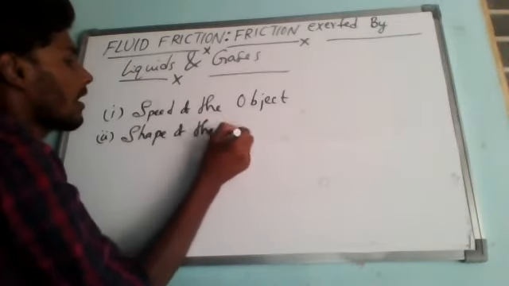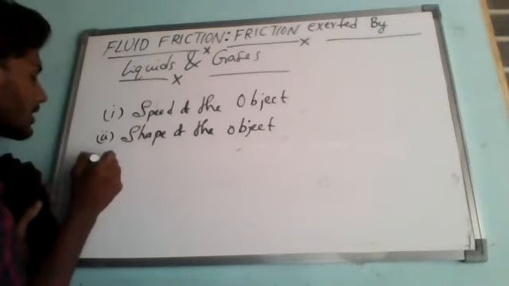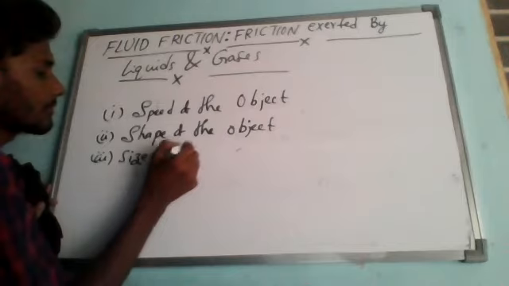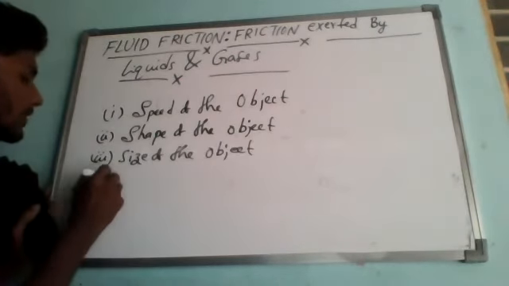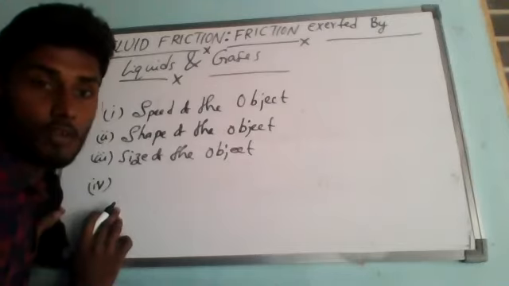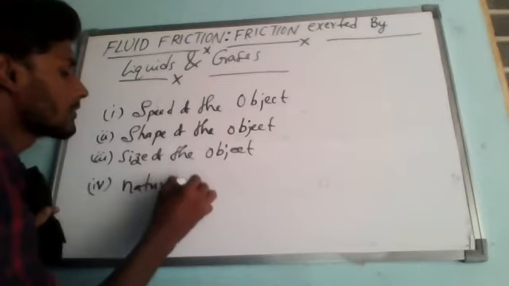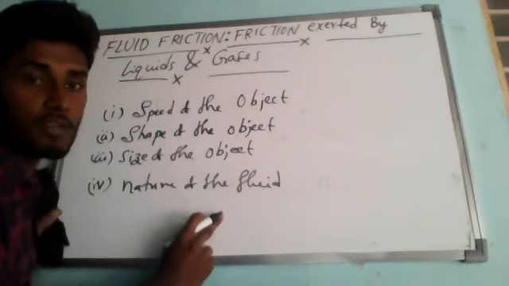Shape of the object, like that. Next one is size of the object. Size of the object, like that. The last factor which will influence the magnitude of frictional force is nature of the fluid. What is it? Nature of the fluid. Understanding? So these are the four factors which will influence us.